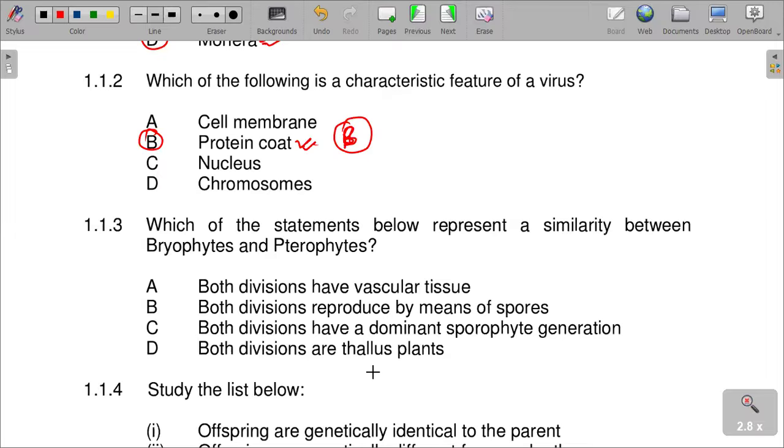So you can see that we are to expect similar questions throughout, and whenever we do them, we will never go wrong. The similarity is that both divisions reproduce by means of spores, which is letter B.